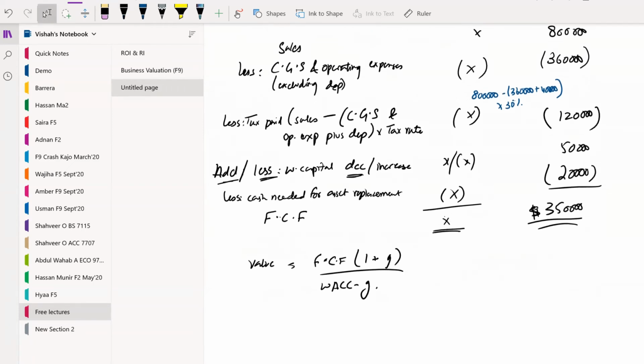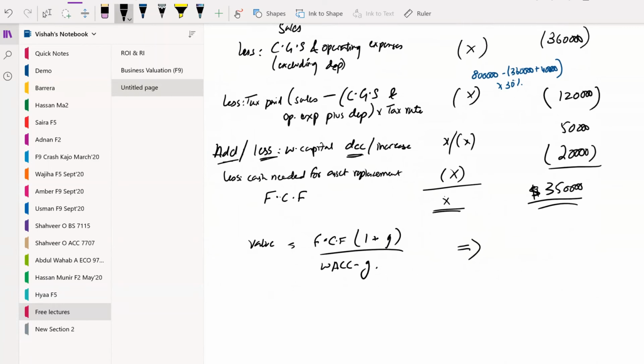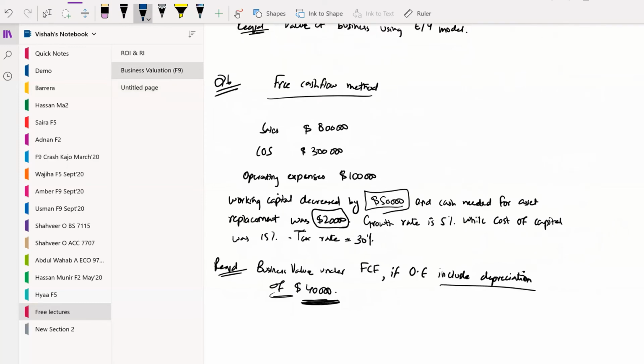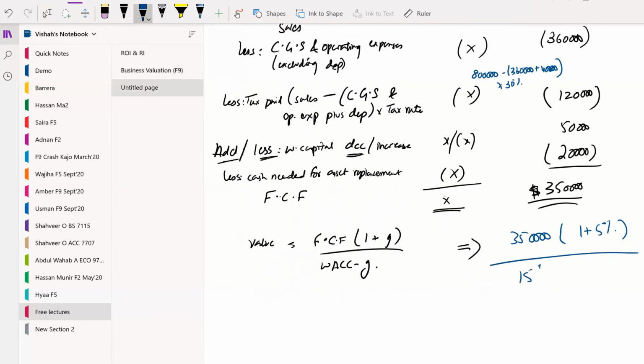And then this amount must be included in the formula to compute the business's value. 350,000 into 1 plus 5%, as the growth rate is 5% and the cost of capital is 15%. So divided by 15% minus 5% would give us 367,500 divided by 10%.